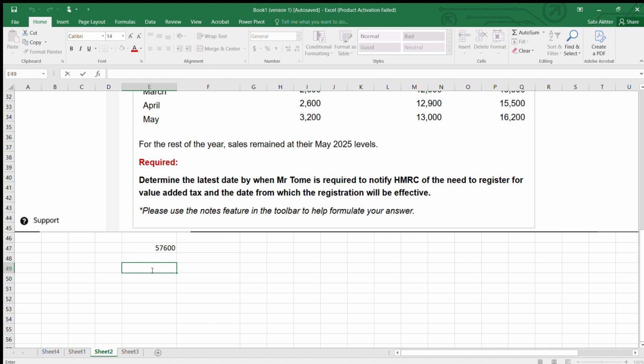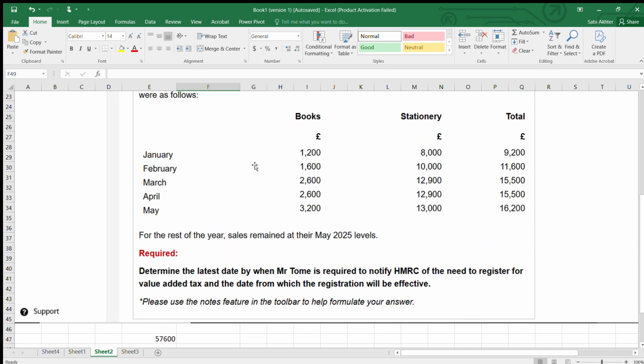So here it is 31st Jan 2025. Here it's Feb, 28 Feb. March. So we'll see in Jan. You see in Jan. The total is 9,200.